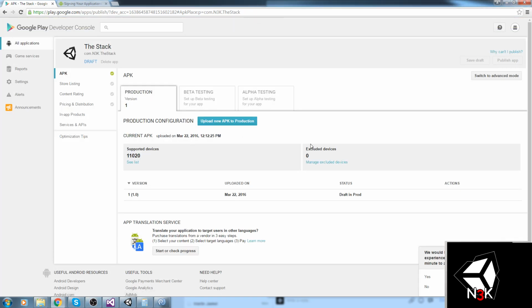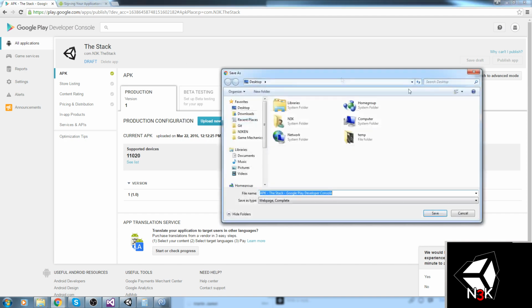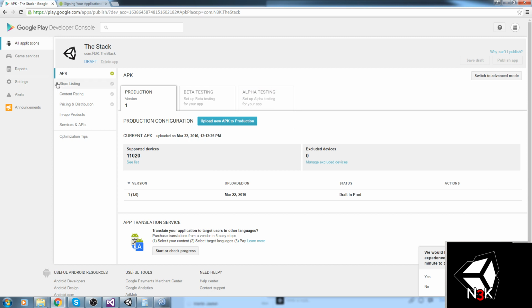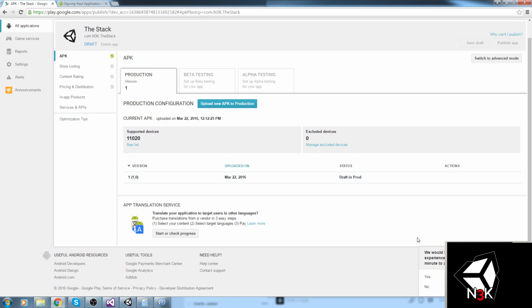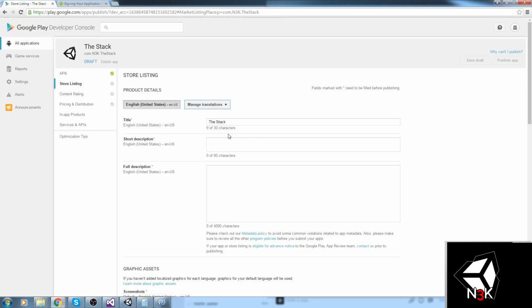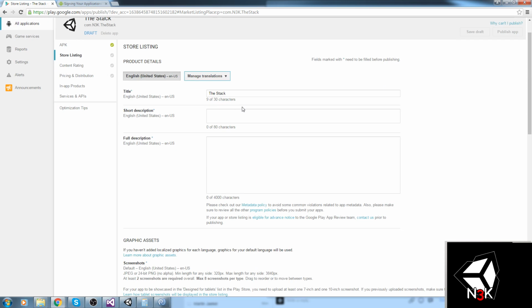So that's it. That is pretty much the window we get for our game. Now, a lot of information to write in here. You've got to be saying, okay, that is one for production. You can actually launch this one. The screen is big enough and it's pretty much self-explanatory. So, you've got to be going under store listing, and this is the exact same thing you should see in the store.